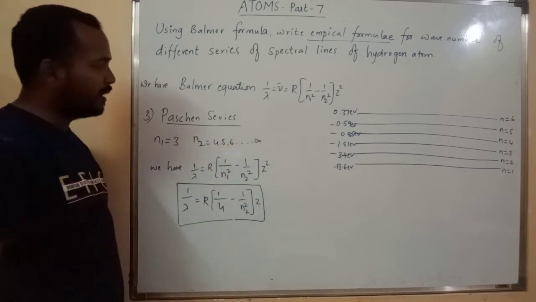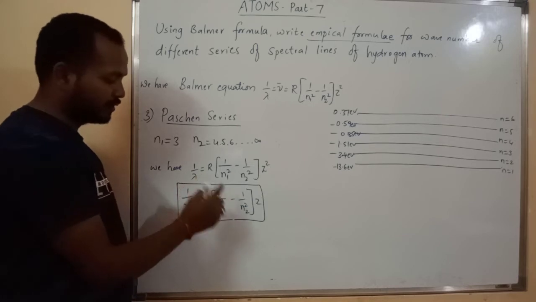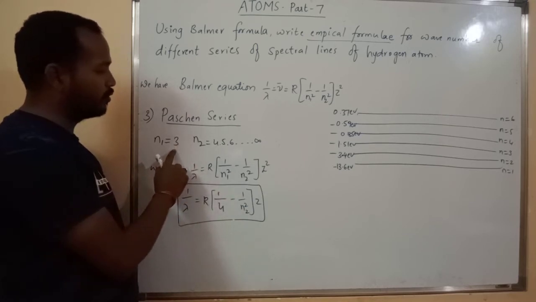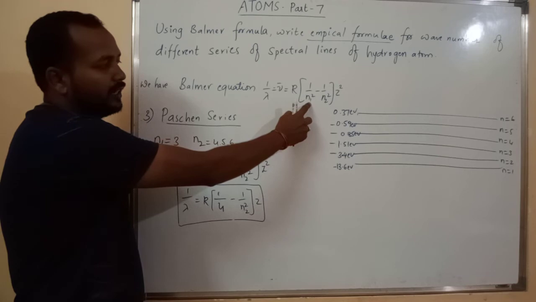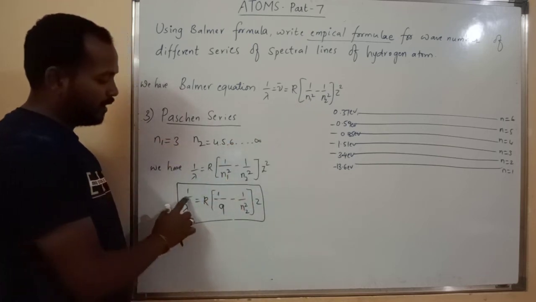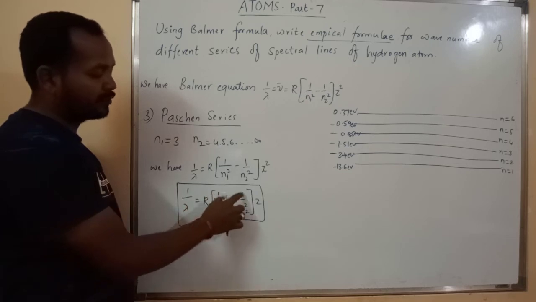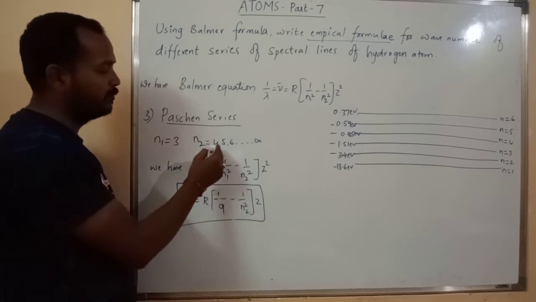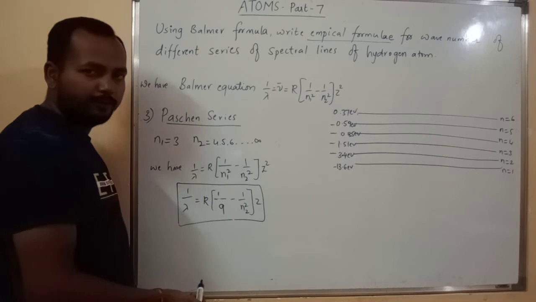This is the general equation, where if you substitute n1 equal to 3, 3 square is nothing but 9. Therefore the equation is 1 by lambda is equal to R into 1 by 9 minus 1 by n2 square, where n2 may be 4, 5, 6 and up to infinity.